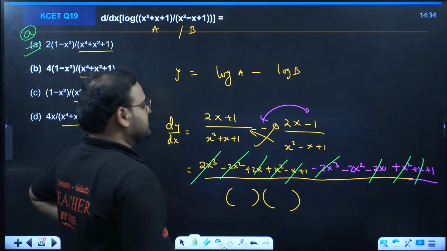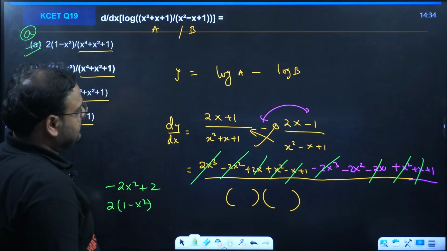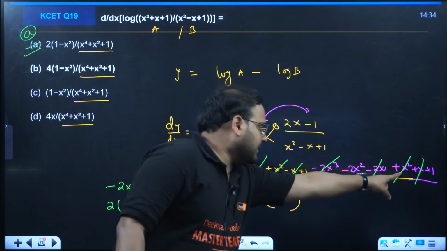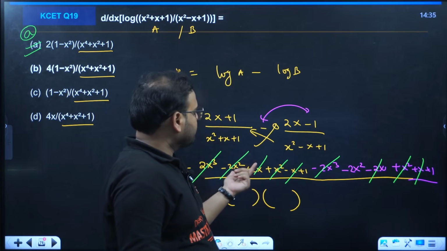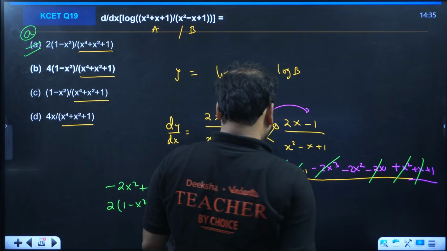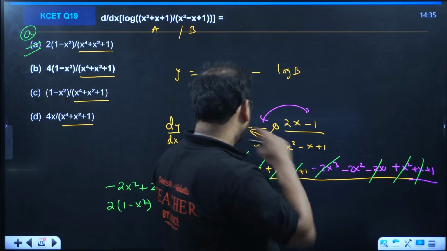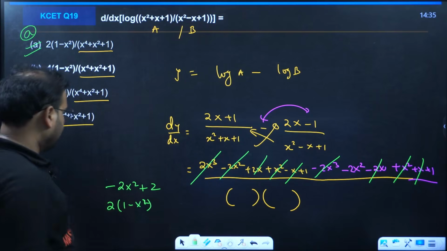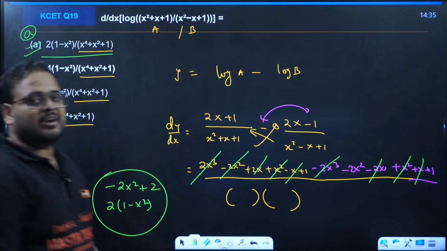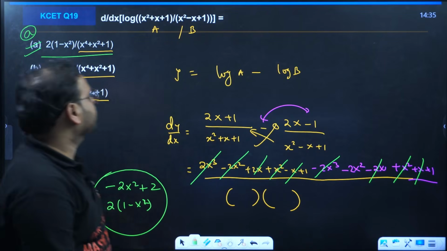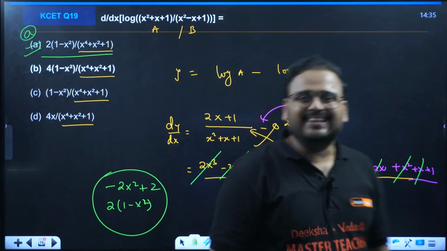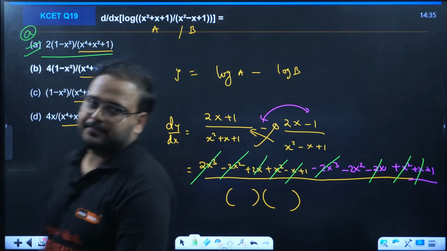As it is, that cancels. This x square and that x square cancel, this minus 2x square remains. Then we have 1 over here, that becomes 2. x and x also cancel. 2x minus 2x also cancels. This is correct. If you're getting something different, let me know. Check once. If you have a different answer for question number 19, let me know. Answer is option A.